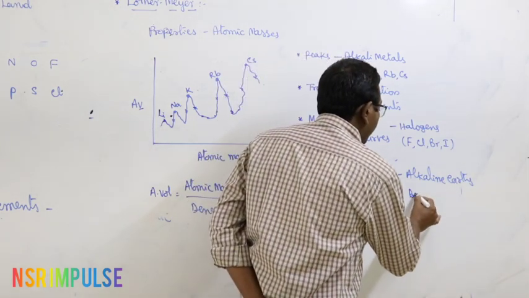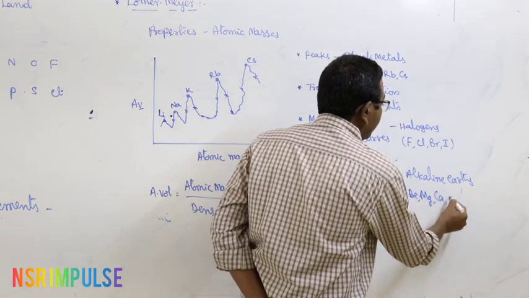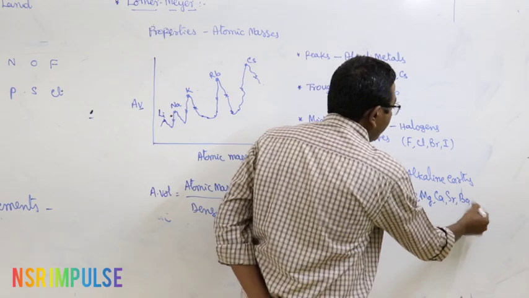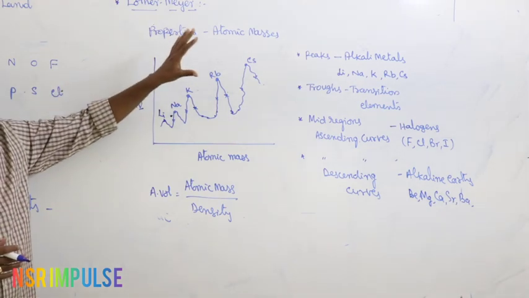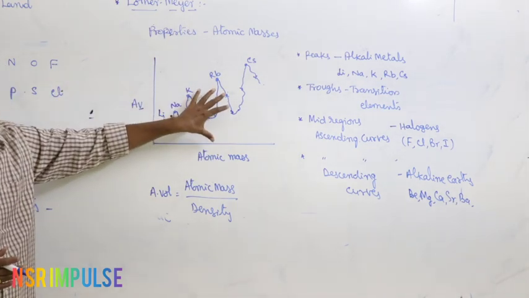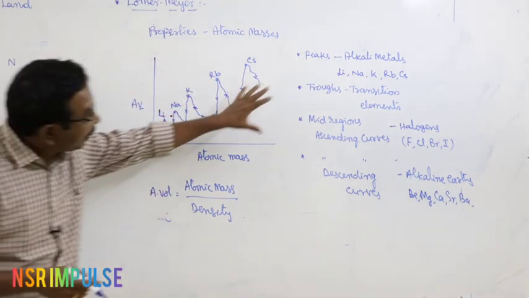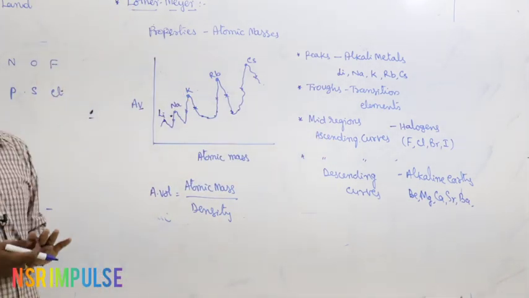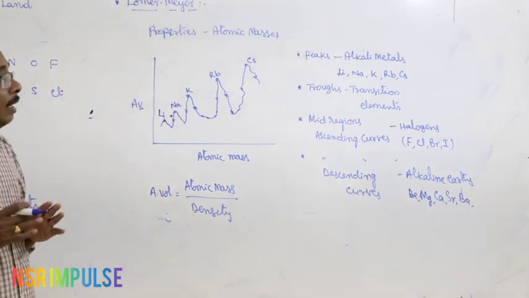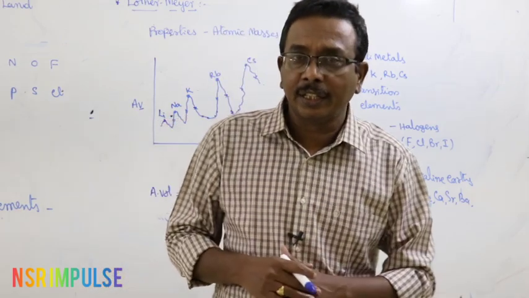What are they? Beryllium, magnesium, calcium, strontium and barium. These are the important features observed in the Lothar Meyer atomic volume curves, the graphs plotted by Lothar Meyer. And after a few decades, the Lothar Meyer classification was also rejected.